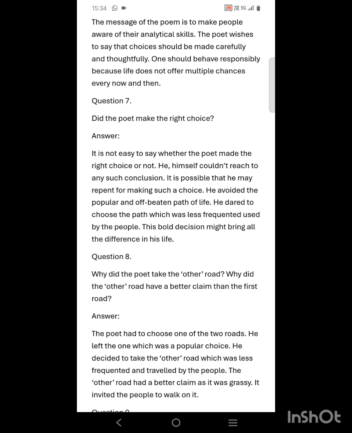He also avoided the popular and off-beaten path of life. He dared to choose the path which was less frequented and less used by most of the people. This was quite a bold and strong decision for him, which brings all the differences in his life.